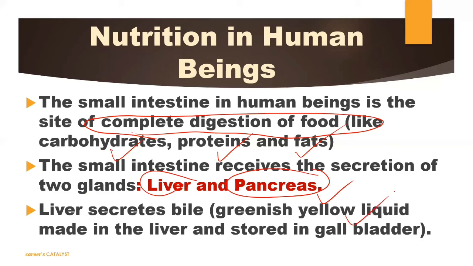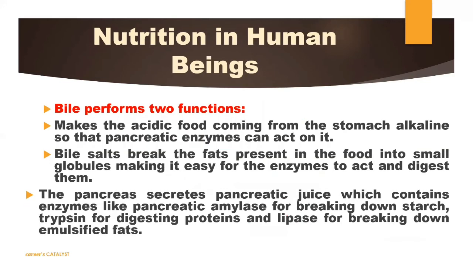So liver secretes bile. It will be stored in the gallbladder first, and then whenever it is required, it will pass on to the small intestine. Bile दो function perform करते हैं. पहला, at first it makes the acidic food medium alkaline so that pancreatic enzymes can act. Listen, we are talking about pancreas here. Bile juice liver से release होता है. हम लोग बात कर रहे हैं किसकी? Pancreas की. So when bile juice is mixed with your food, which is passing from the stomach to your small intestine, then it has to get converted into alkaline form so that pancreatic enzymes can act there.